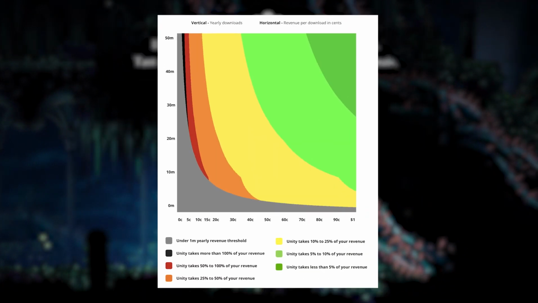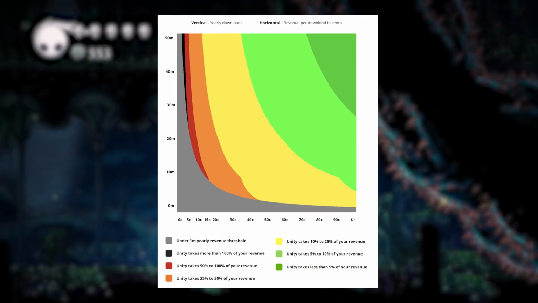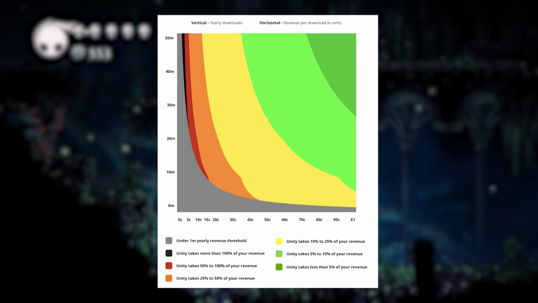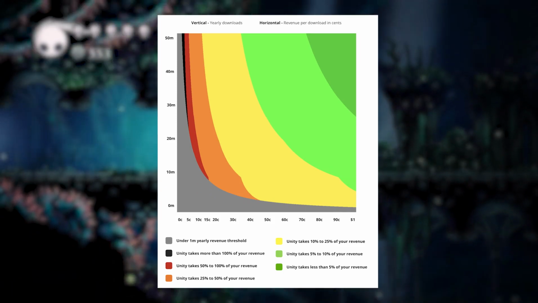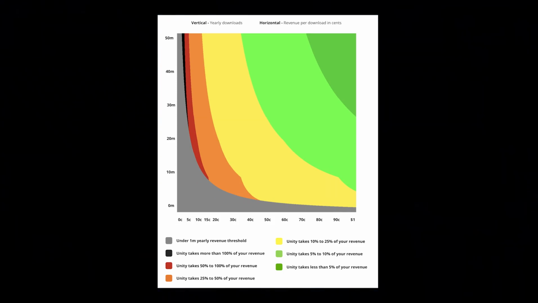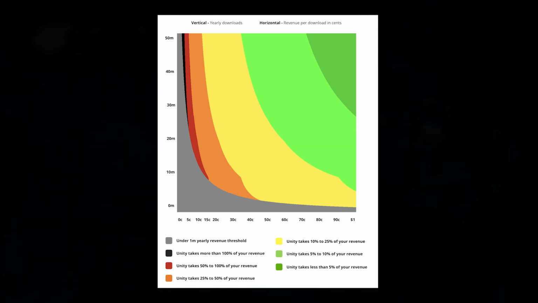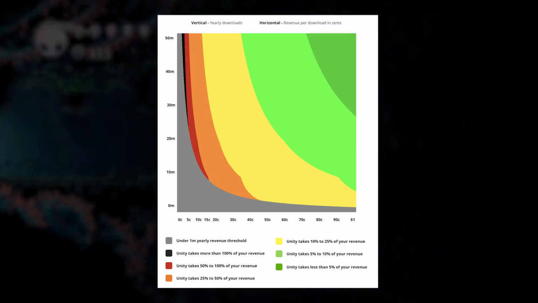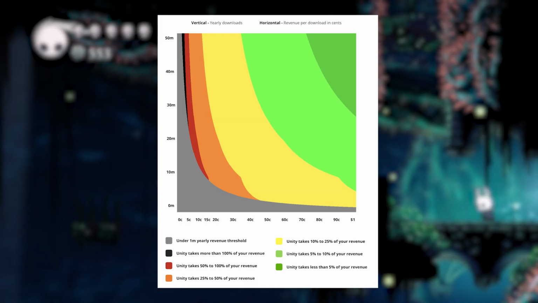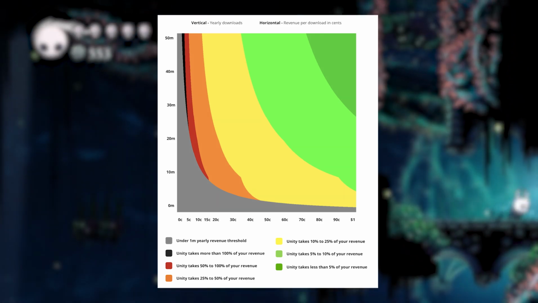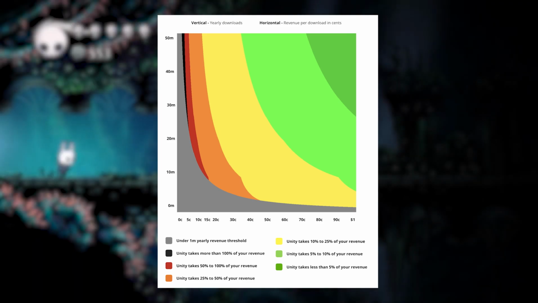A Reddit user that goes by the name of Steph Moronia, shout out to them, made a comprehensive visual chart showing how much revenue Unity would take from developers. There are multiple layers in this graph, with dark green being less than 5% of the revenue, light green being from 5 to 10% of revenue, and so on. All we can see is that although small, there is a group of people that have 100% or more of the revenue taken by Unity, in the black area. Yes, it is small, but this area simply shouldn't exist.